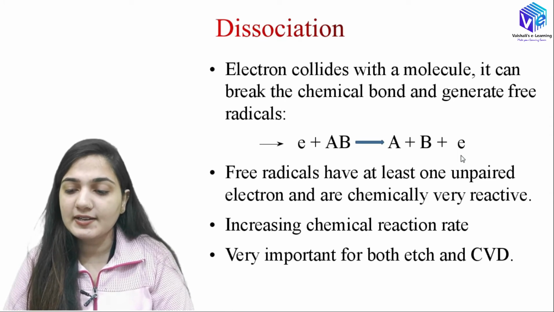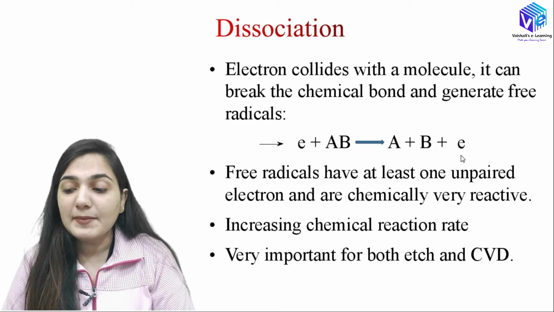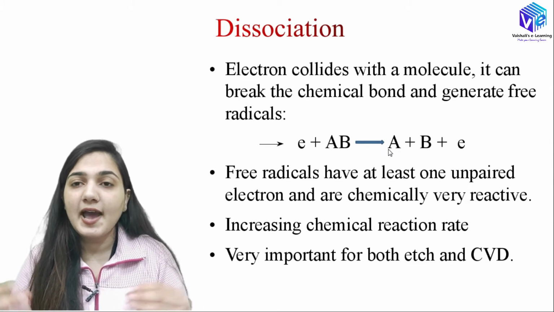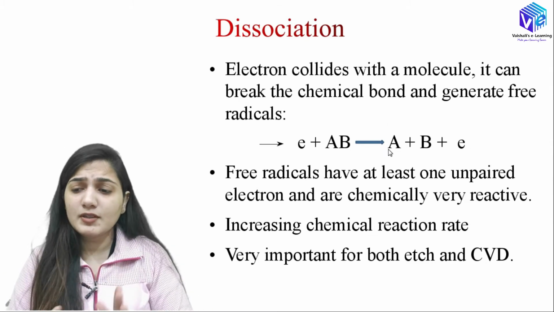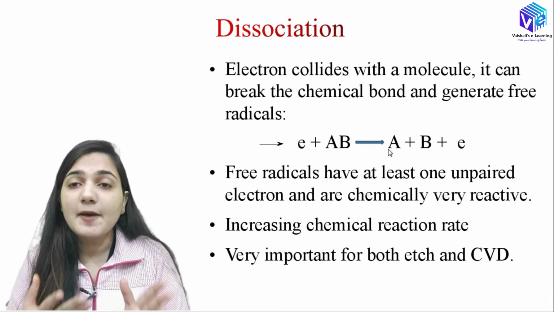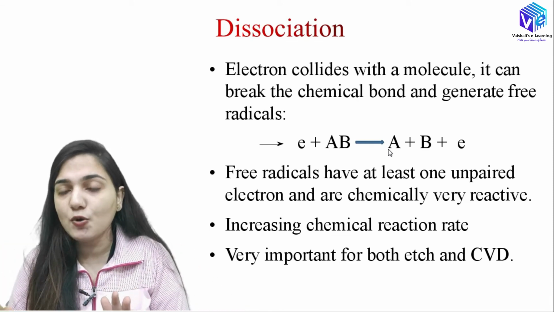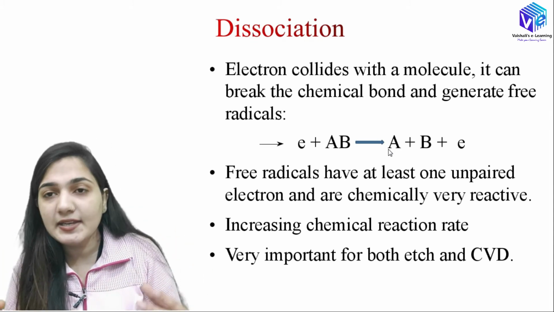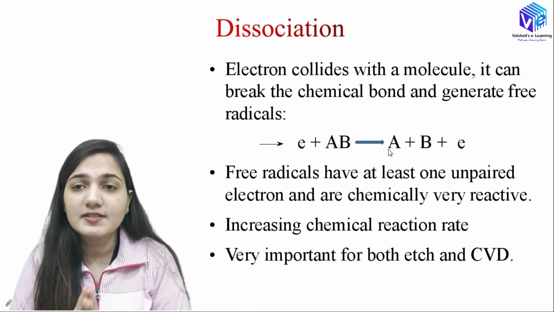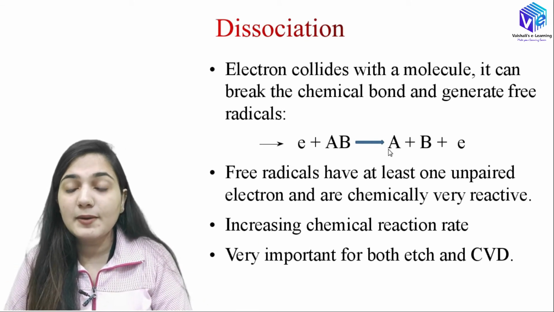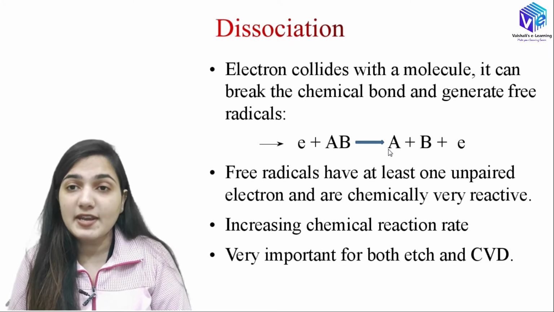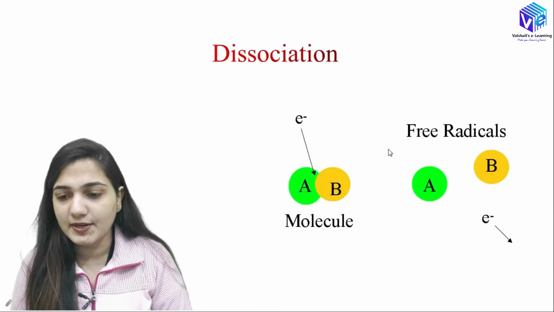Now these free radicals have at least one unpaired electron and they are chemically very reactive, because when they were making the bond, they had a neutral charge. Now when the bond is broken, there will be some unpaired electron left out, and this is the reason they are very reactive. They can react with any material, atom or molecule nearby. So it will increase the chemical reaction rate, and this process is very important in etching as well as chemical vapor deposition.